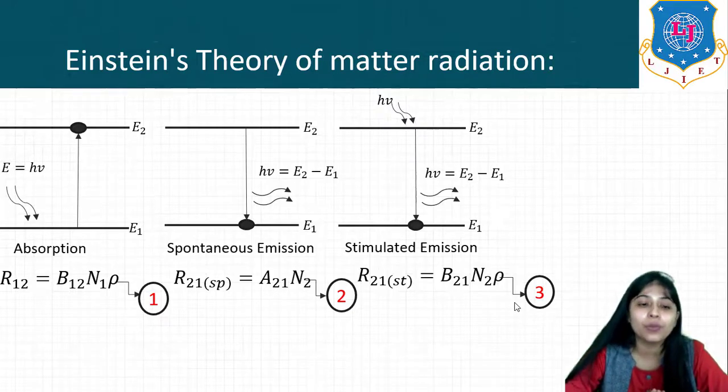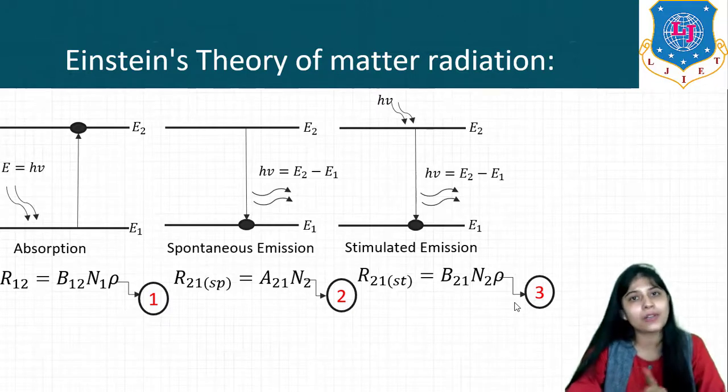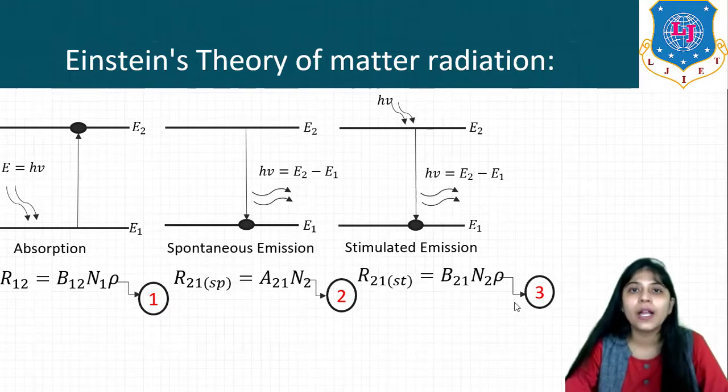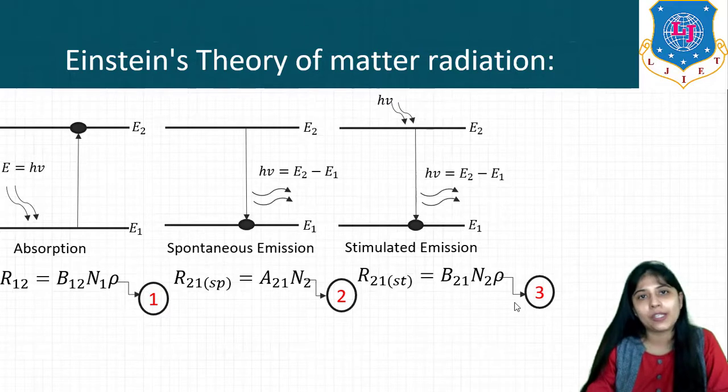And R21 SP means rate of spontaneous emission. R21 means emission, R12 means absorption, right? SP means spontaneous, ST means stimulated emission.